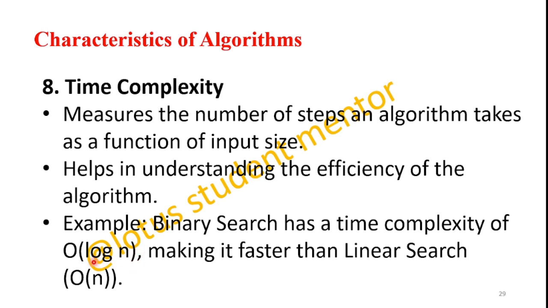This is one type of asymptotic notation, which we will study later: O(log n), O(n), O(n square), O(2 power n), etc.